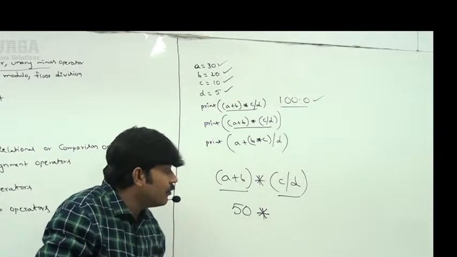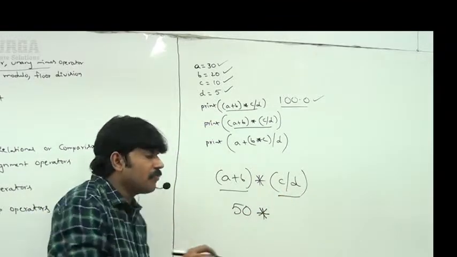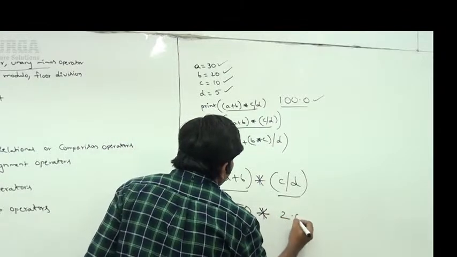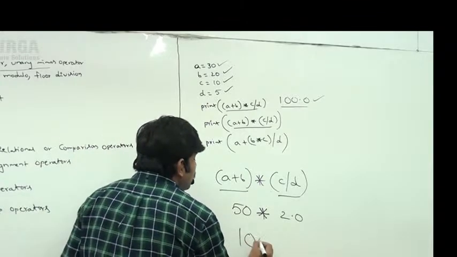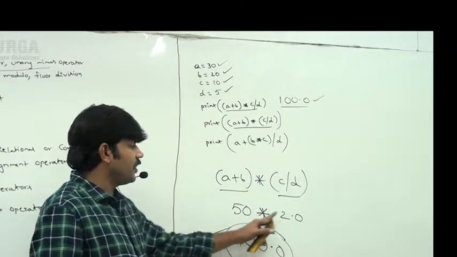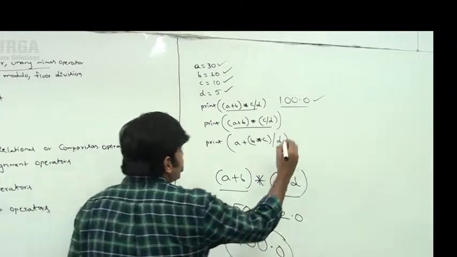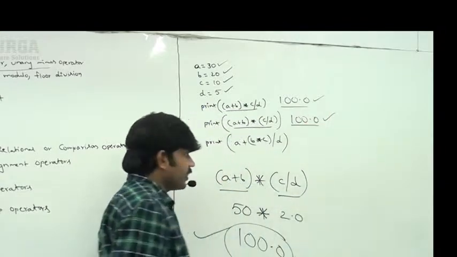Again the division operator always provides a floating point value. That's why 2.0. 50 into 2.0 means 100.0. So for the second one also we get 100.0, sir.